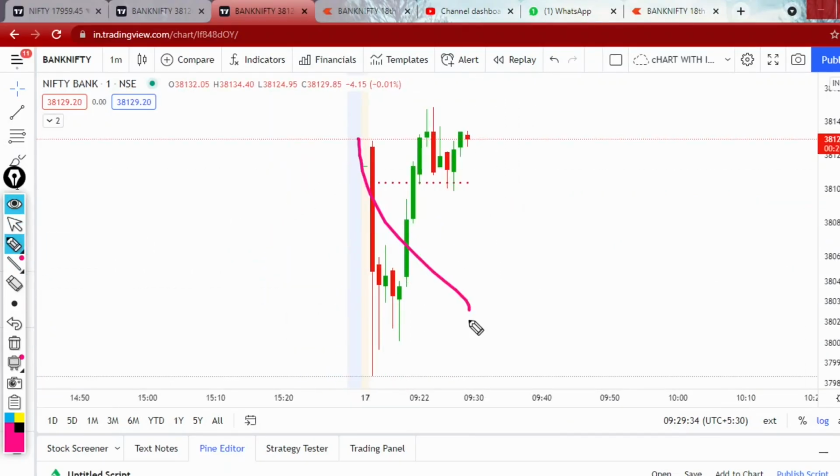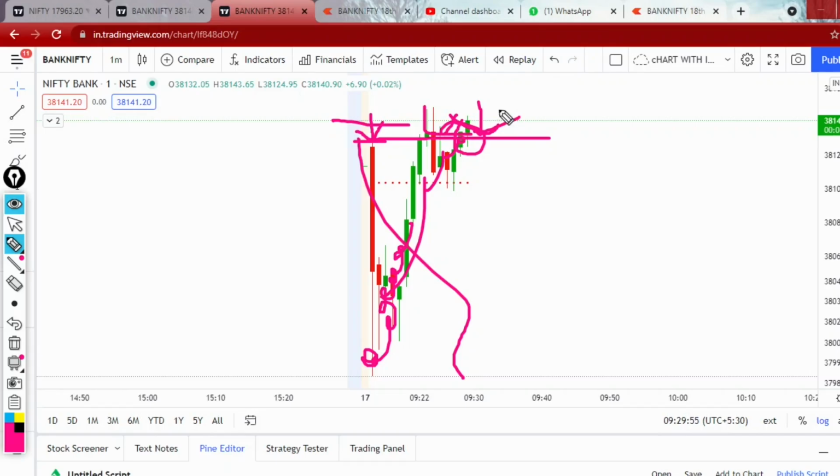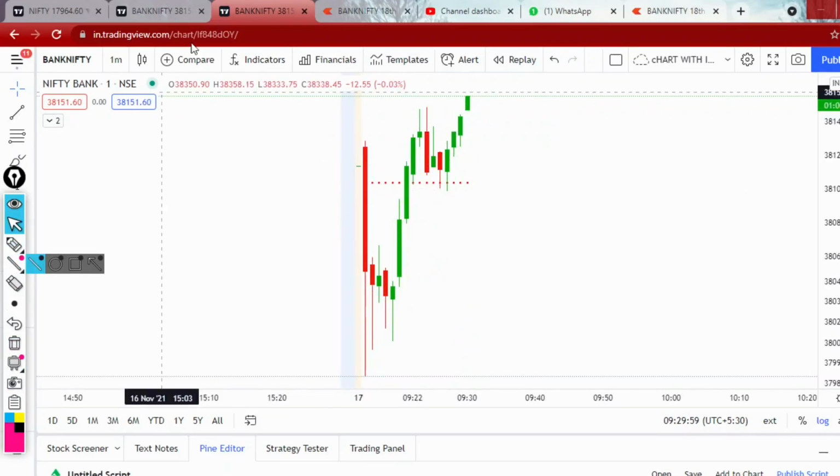A red candle formed. You can see from here buyers tried to make an upward movement. When a red candle forms, it is an indication of a seller's entry here. The sellers' position is there, so obviously they will protect that location whenever buyers try to break that level. Why? Because if buyers break that level, all the stop losses of the sellers will be triggered. So that is the concept behind some important locations.